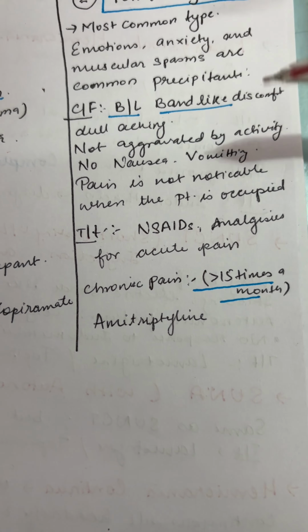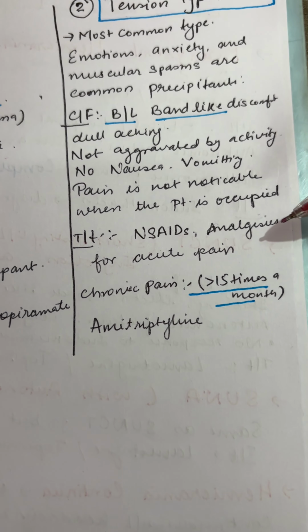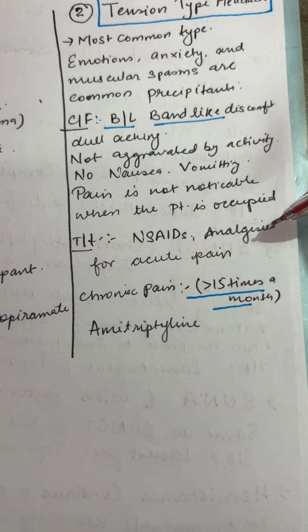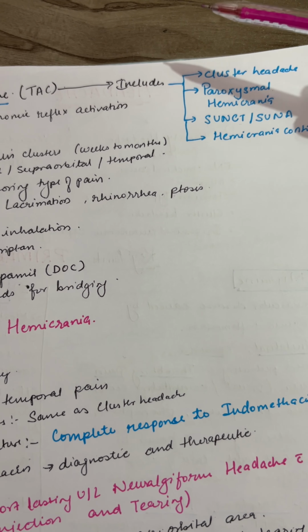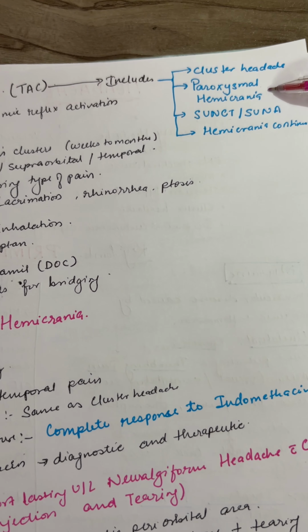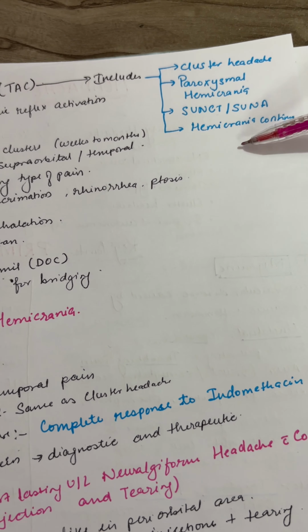So, for the treatment, we can give NSAIDs and analgesics for the acute pain, and if the pain is chronic, that is more than 15 times a month, we can go for amitriptyline. So, moving on to TACs, it includes cluster headache, paroxysmal hemicrania, SUNCT, hemicrania continua.